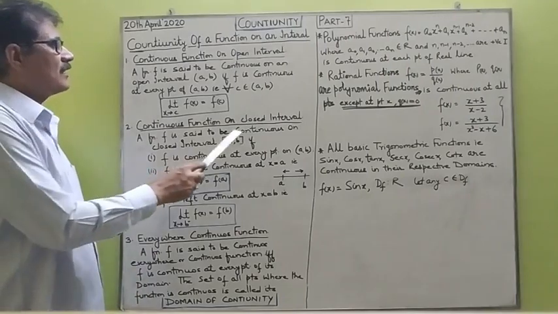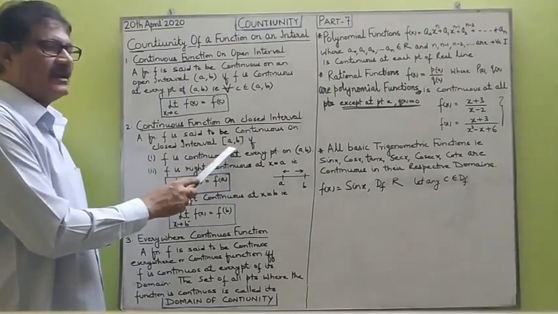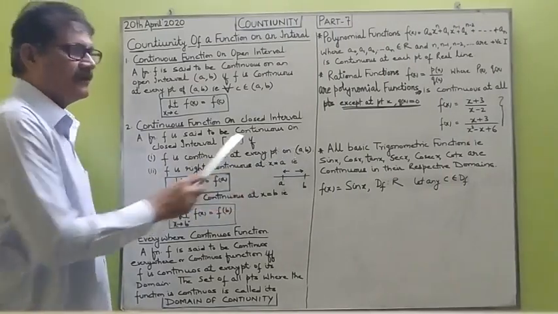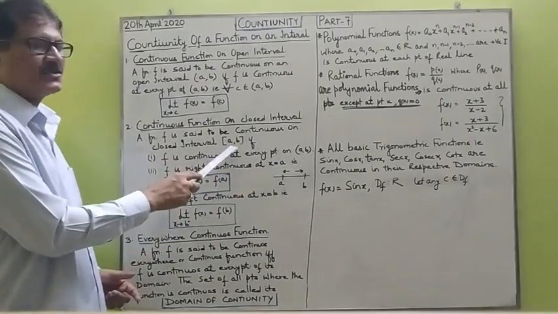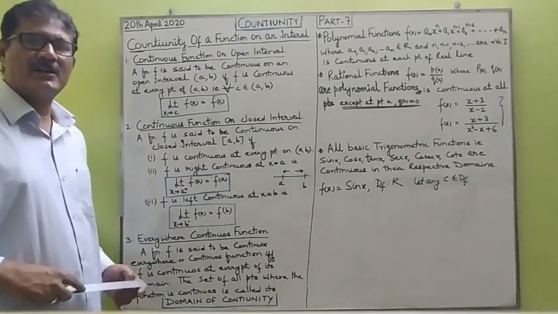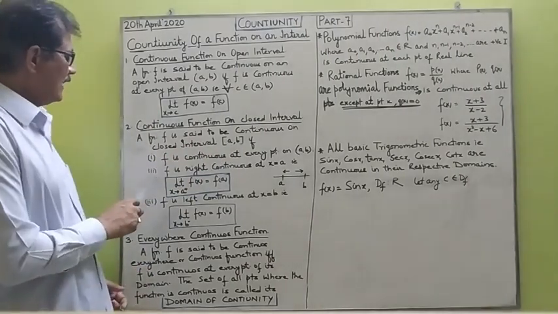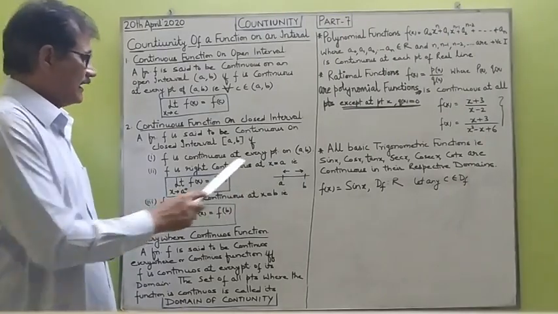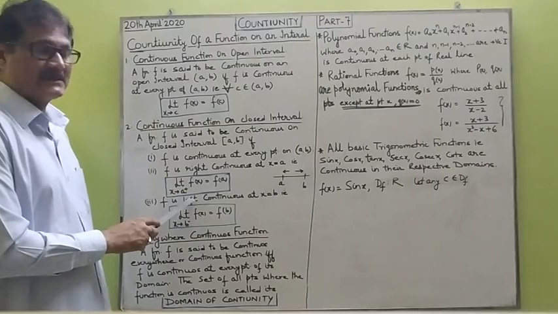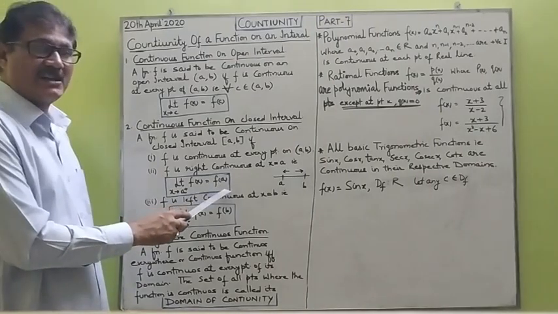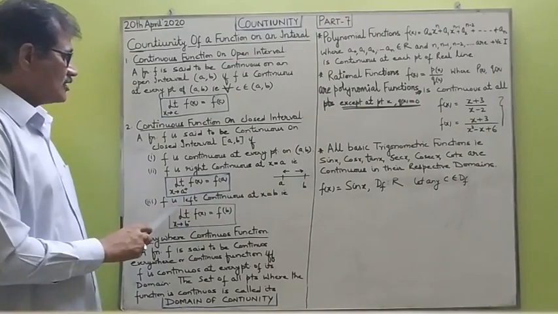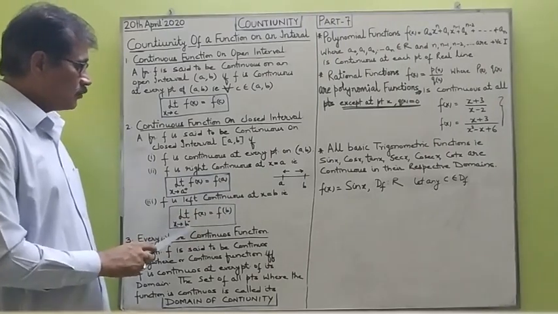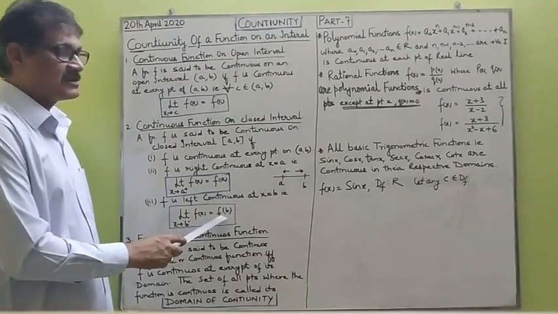A function is said to be continuous on the closed interval [a, b] if the function is continuous at every point of the open interval. That means this continuity should follow the continuity in the open interval. Along with that, the function should be right continuous at x equals a. That is, the limit as x tends to a plus of f(x) must be equal to the value of the function at a, and the function should be left continuous at x equals b. That is, the limit as x tends to b minus of f(x) must be equal to f(b).